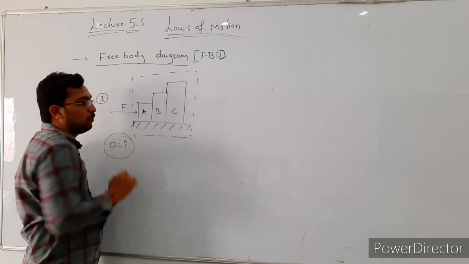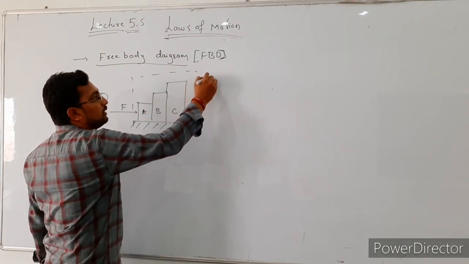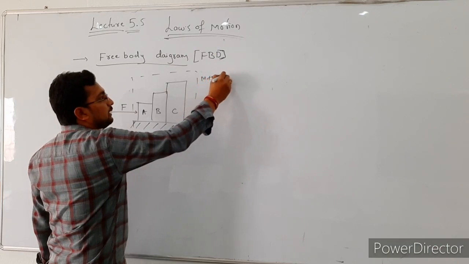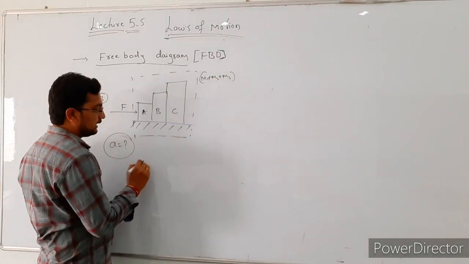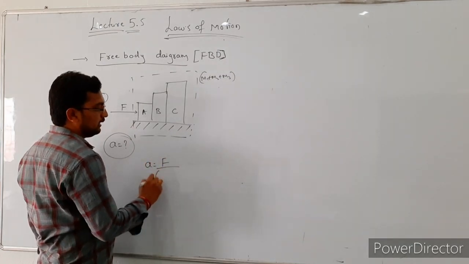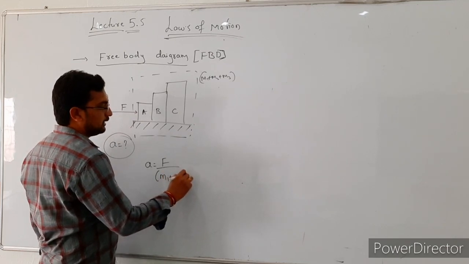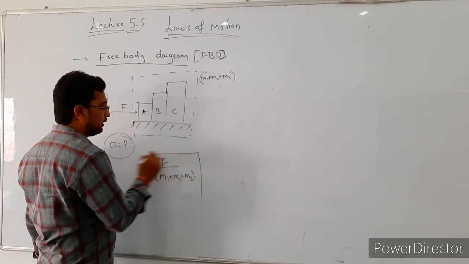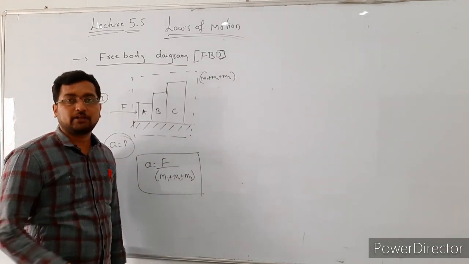So the mass of this system is m1 plus m2 plus m3. This is the total mass of the system. Then acceleration is equal to force divided by total mass, that is m1 plus m2 plus m3. So this is one method to calculate the acceleration of the system.